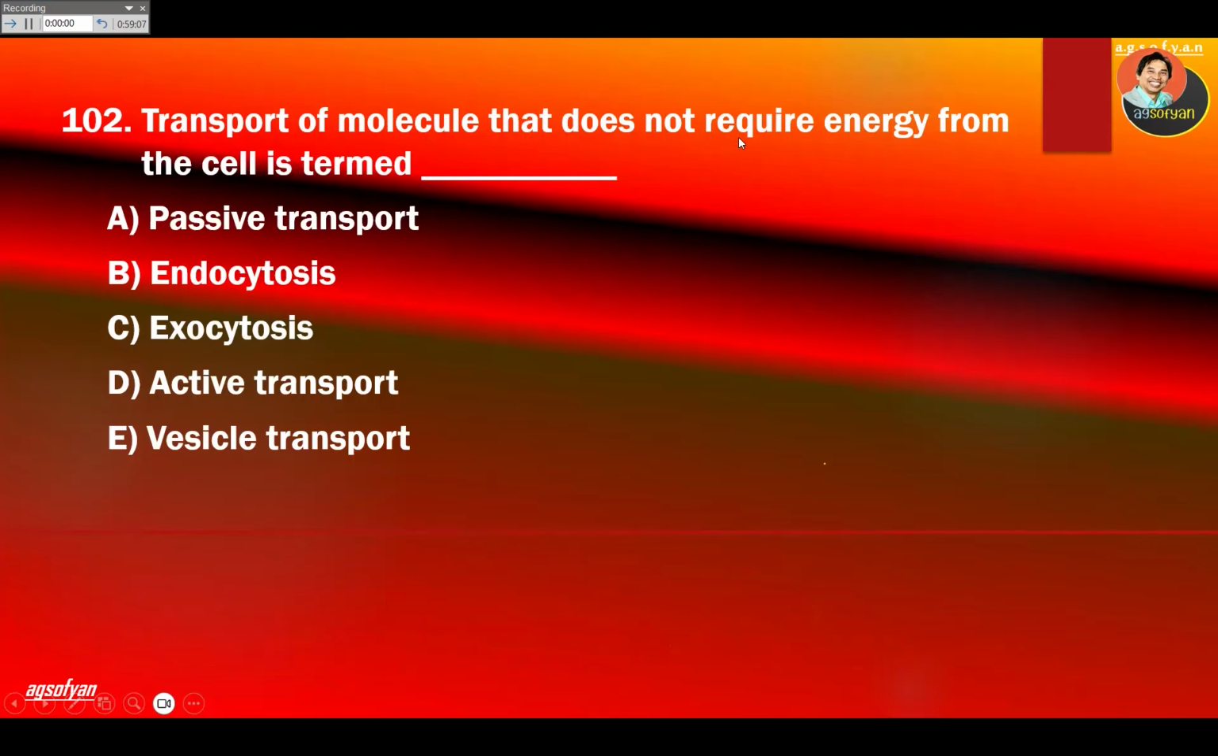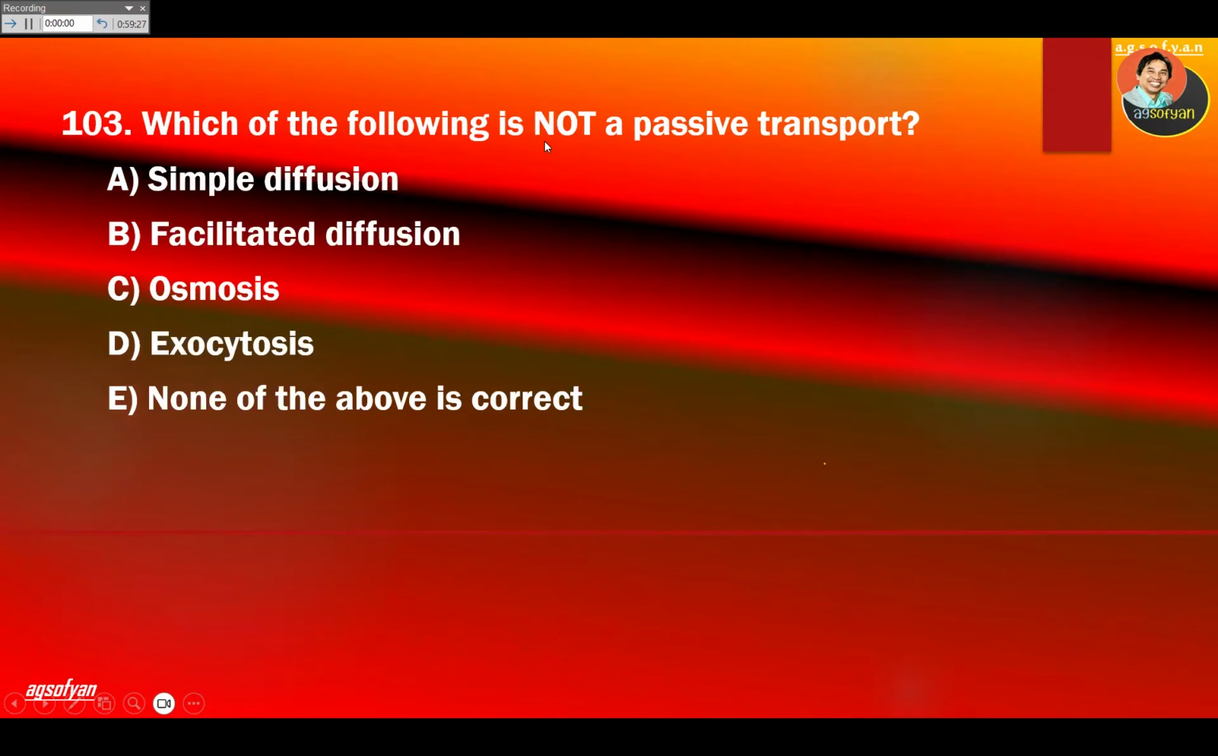Transport of molecules that does not require energy from the cell is termed no energy required. So it's going to be passive. Passive transport, A. Which of the following is not a passive transport?